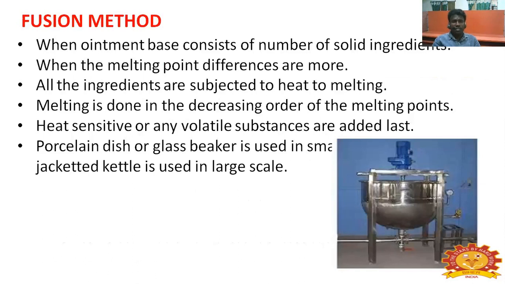Fusion method: when the ointment consists of a number of solids, when the melting point differences are large, all the ingredients are subjected to heat to melting. The melting is done in the decreasing order of the melting points. Heat sensitive or volatile substances are added last. A porcelain dish or glass beaker is used on a small scale. A kettle is used on a large scale.